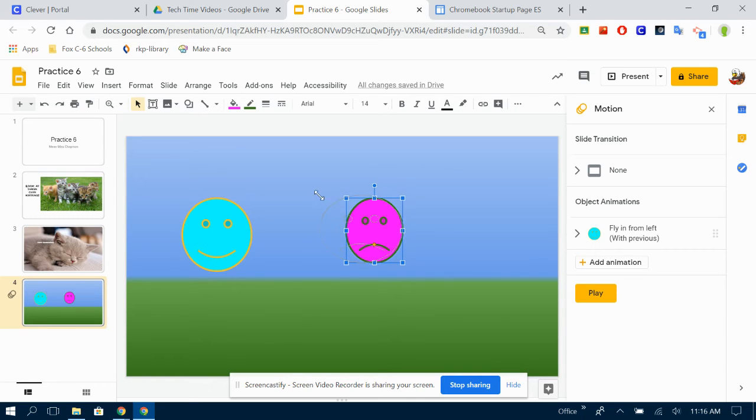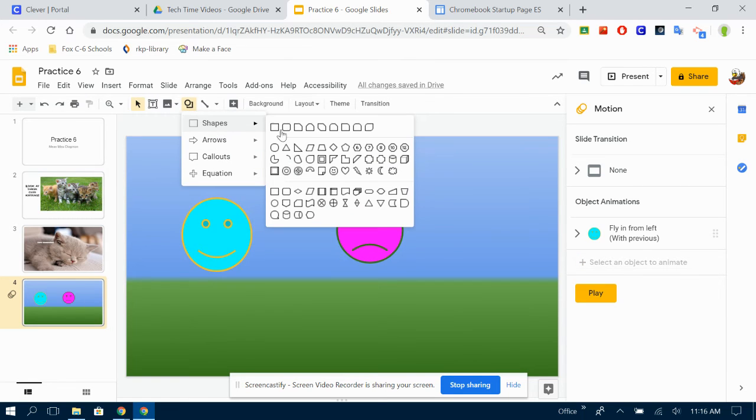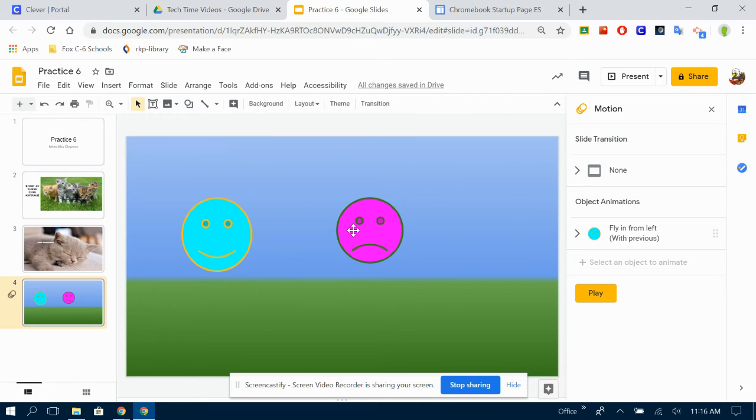Now to make him an exact circle, before you try to move him, press Shift on your keyboard and hold it down. And now when I move it, it's always going to be a perfect circle. If I let go of Shift, I can make it wider or narrower or taller or shorter. But if I press Shift while I'm moving, it's going to stay a perfect circle. It's just a little fun thing you can do with any of the shapes. You can make them a perfect square or a perfect circle or a perfect equilateral triangle by pressing and holding the Shift button while you move.